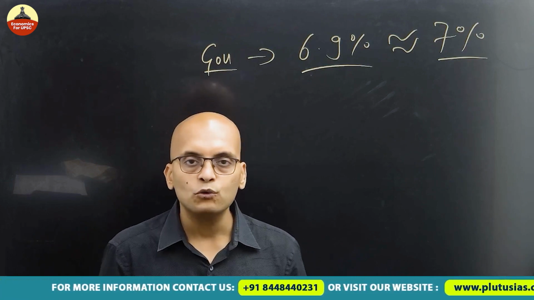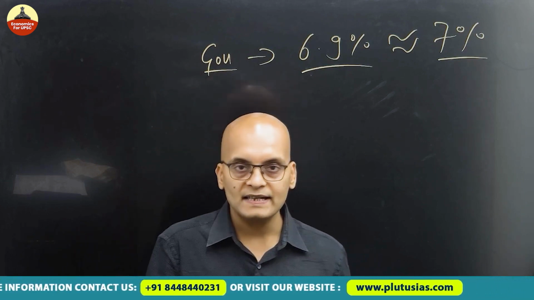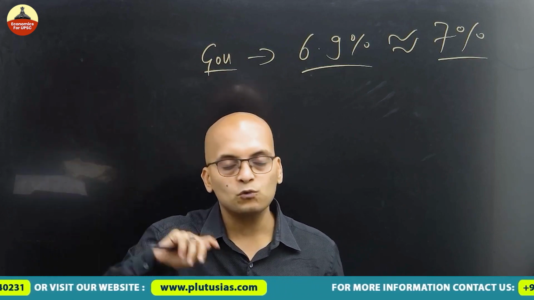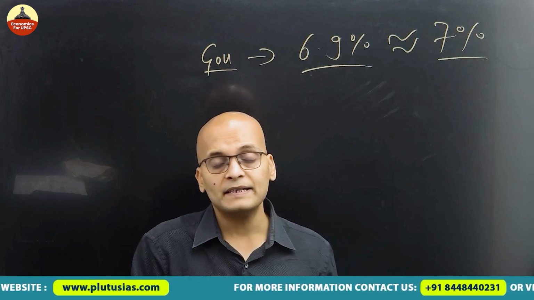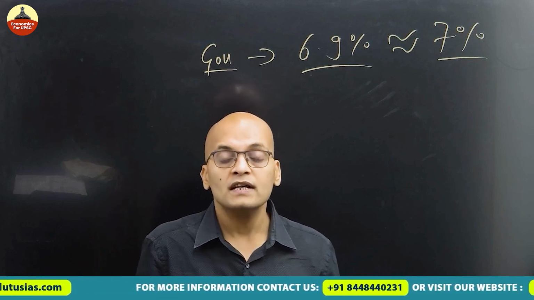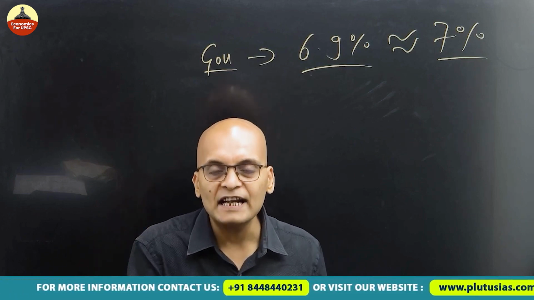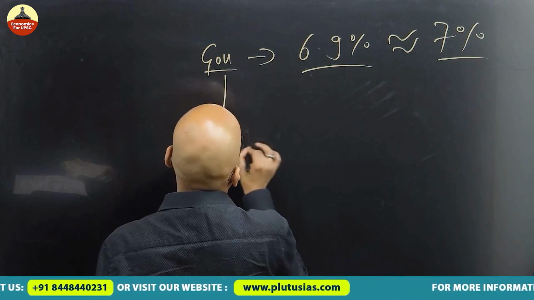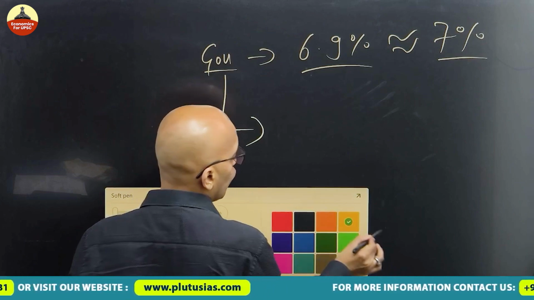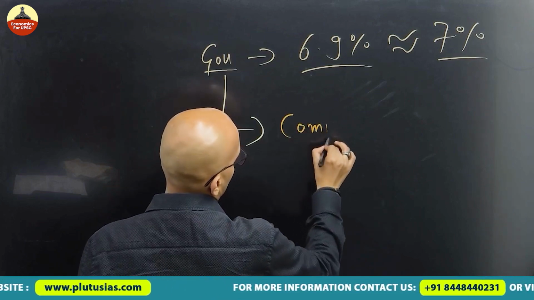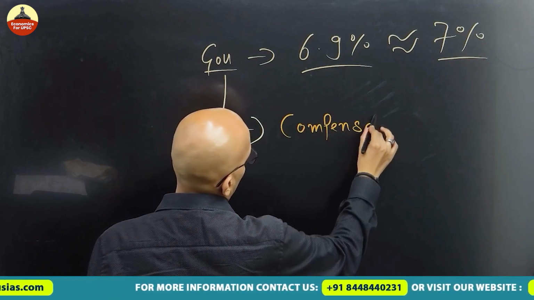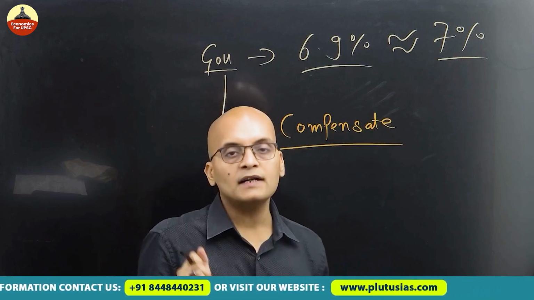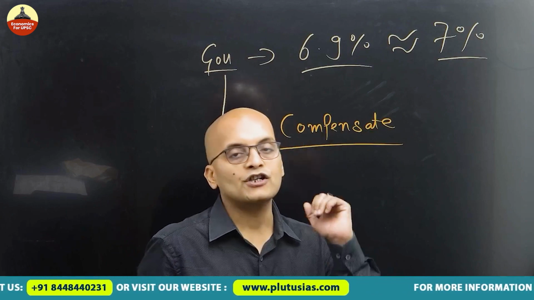So what should we do? The government told the states, and it's in writing, you can check on Google also, the GST committee said that we are going to compensate for your loss for 5 years. So government said that it is going to compensate for the loss incurred by the state due to reduction in their revenue.